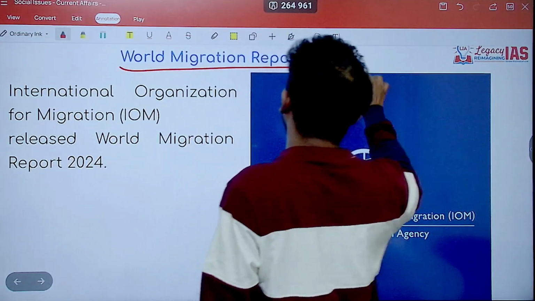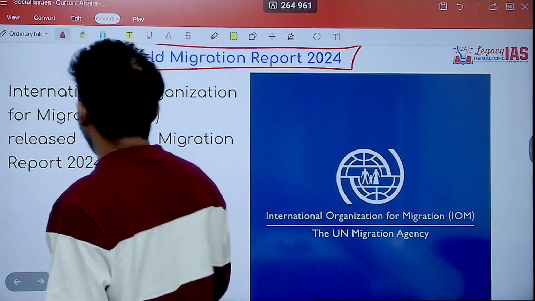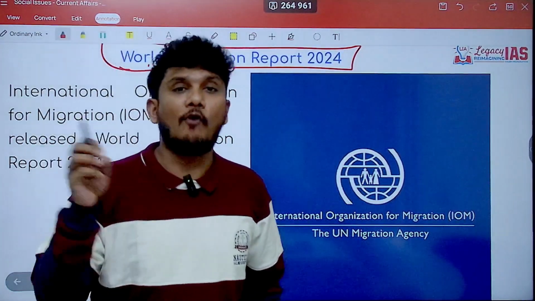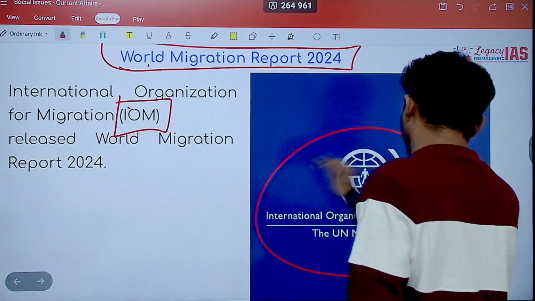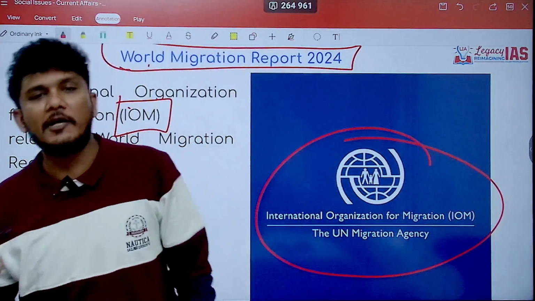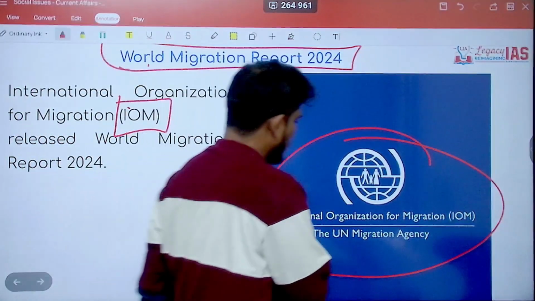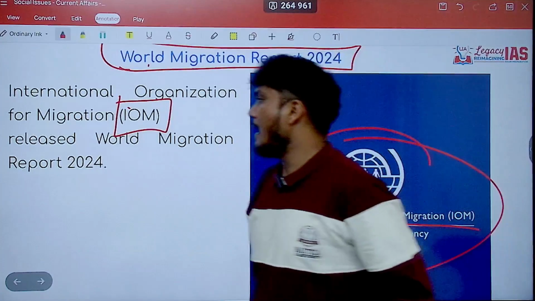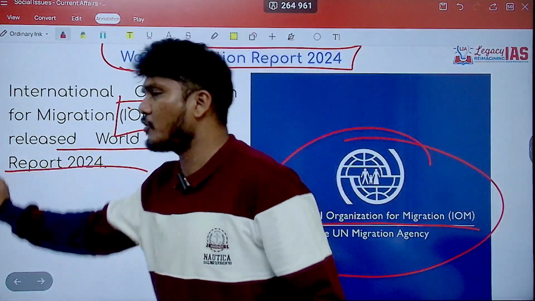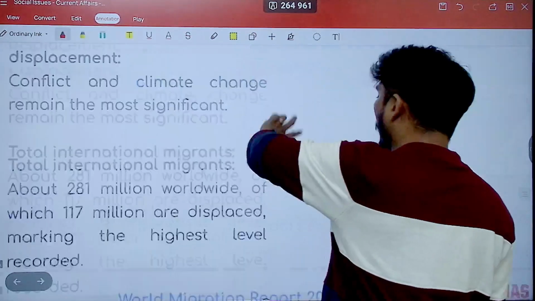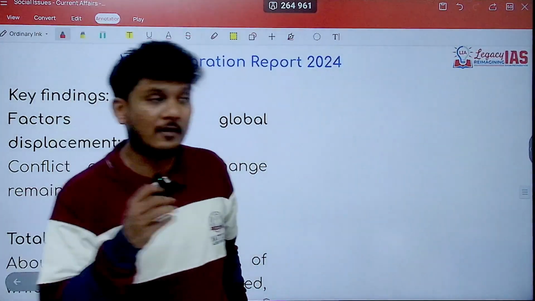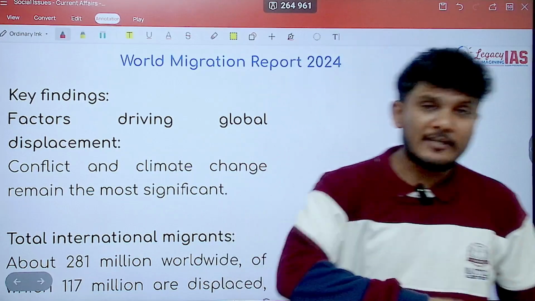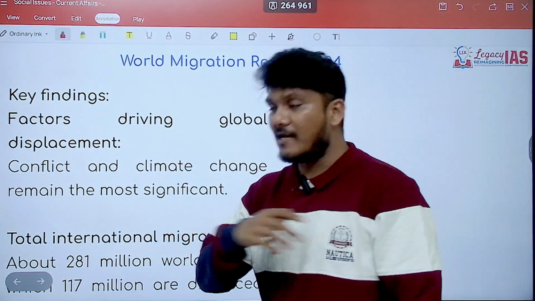Next up is the World Migration Report. Now, the International Organization for Migration, that is the IOM, the United Nations Migration Agency, has released the World Migration Report 2024, and it has given some interesting numbers, some interesting names of the countries and the migration from which country to where it is happening. It has given all those data.